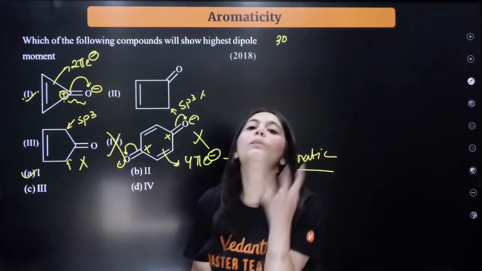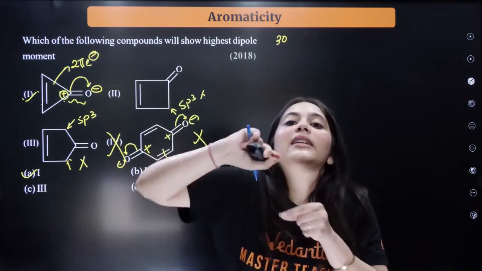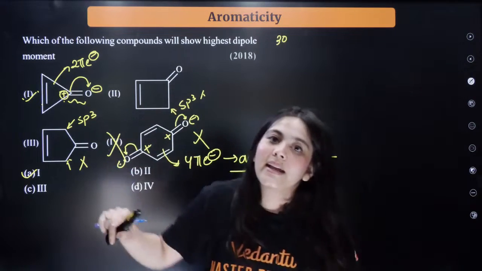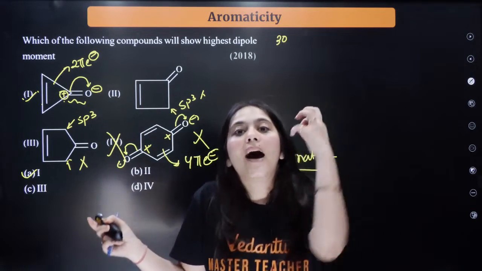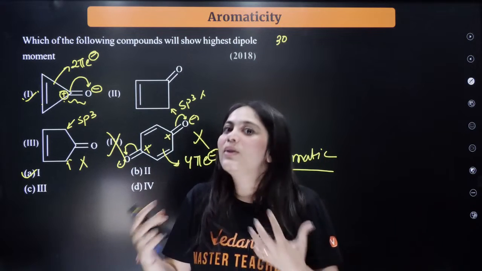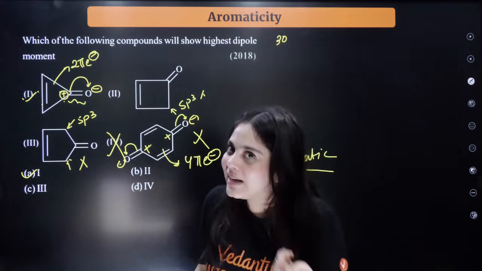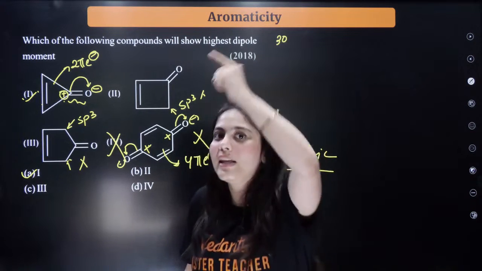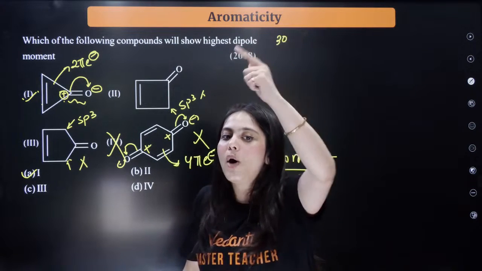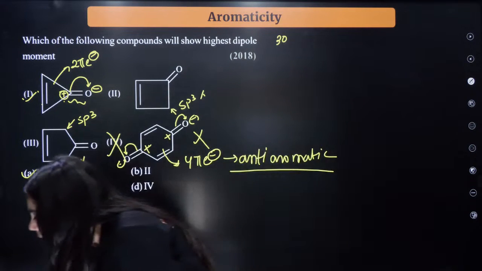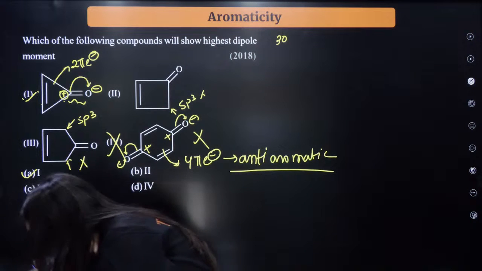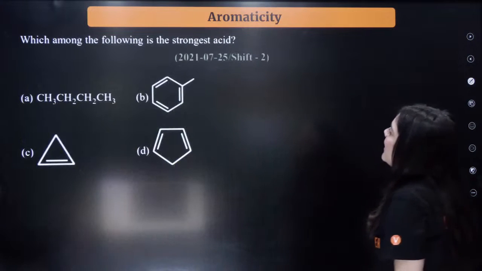For the dipole moment, what you have to do: if there is a double bond outside the ring, break that double bond. And after breaking a double bond, if your cycle is gaining an aromatic character, then that will show the highest dipole moment. I hope this thing is clear to everybody. Is this thing clear to everybody? Okay, let us move on to the next question.